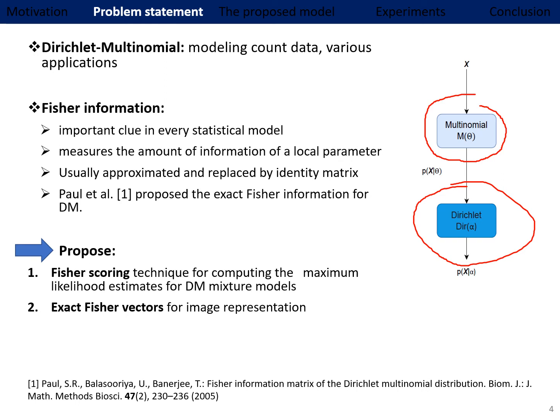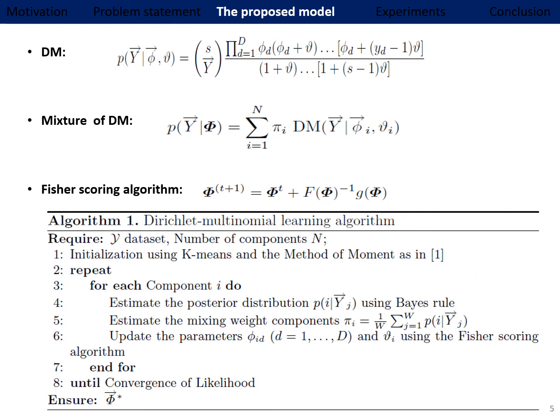And from this algorithm, we propose the exact Fisher vectors for the image representation. So our proposed model is based on the mixture of Dirichlet-multinomial distributions. The algorithm is based on the expectation maximization estimation method, which starts by using the k-means algorithm and the method of moments. Then we repeatedly estimate the parameters.